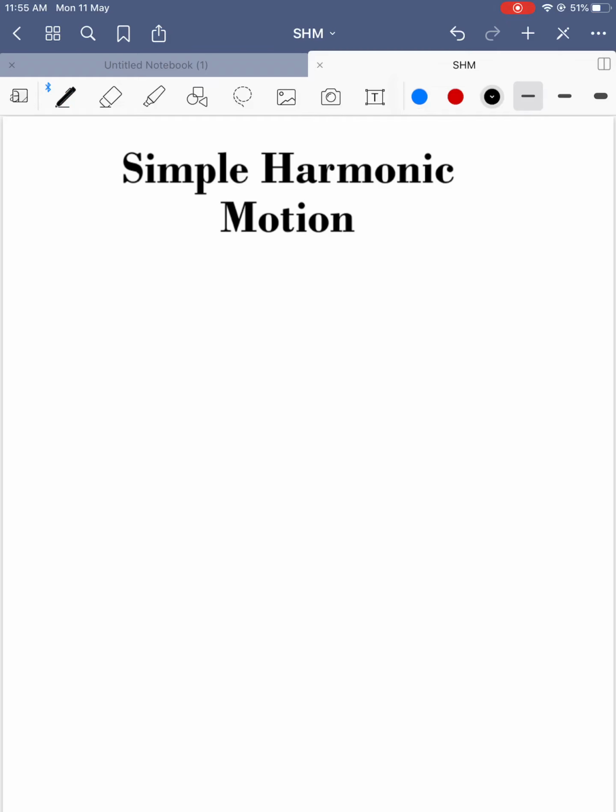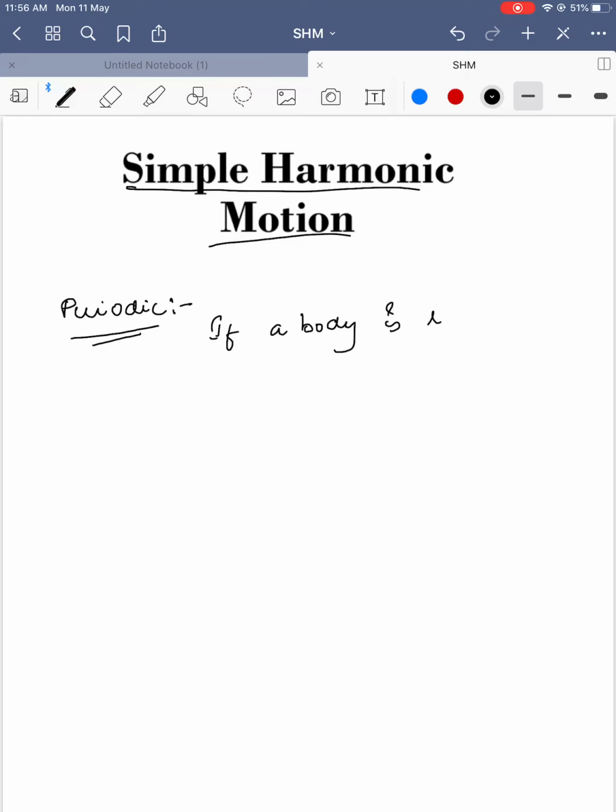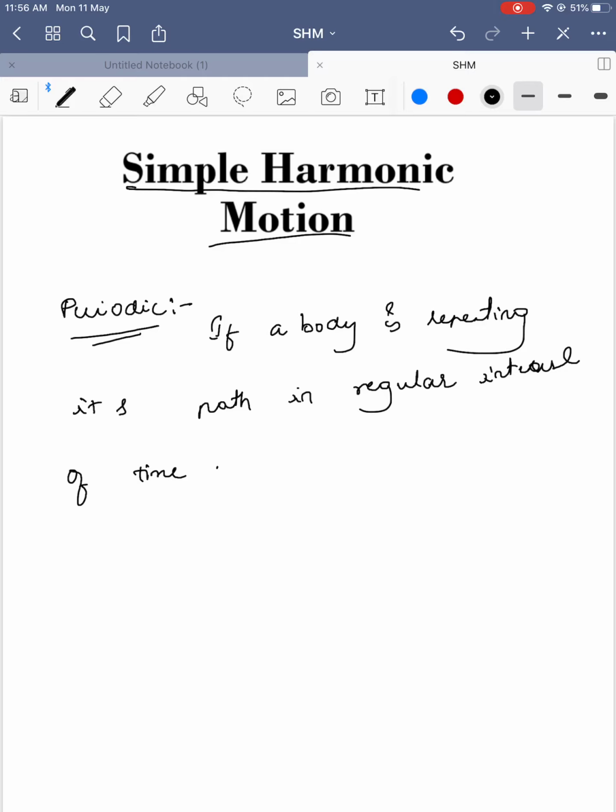In this class we are going to see about simple harmonic motion. What exactly is simple harmonic motion? First we should know what a periodic motion is. Periodic motion: if a body is repeating its path in regular intervals of time, then it is called periodic motion.